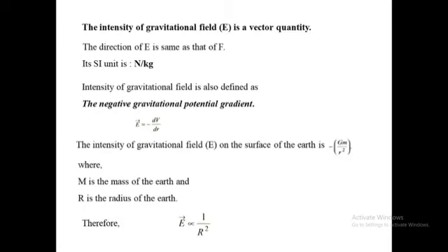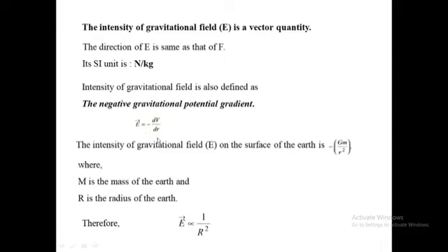The intensity of gravitational field E is a vector quantity. The direction of E is the same as that of F, that is, the force. The SI unit is Newton per kg. The intensity of gravitational field is also defined as the negative gravitational potential gradient, that is, E = -dV/dr.